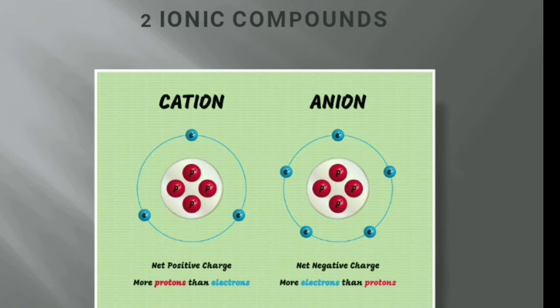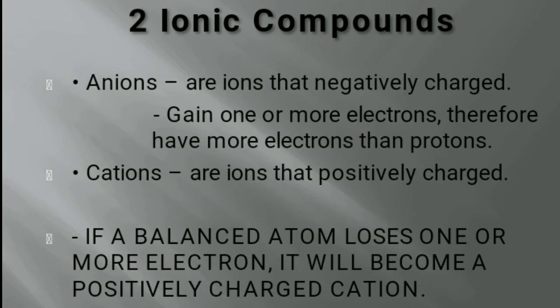So let's discuss neutral atoms. We have two types of ions from a neutral atom. The first one is called cation. It loses electrons. Cations are ions that are positively charged. The second one is called anion. It absorbs or gains electrons. Anions are ions that are negatively charged. It also absorbs or gains one or more electrons. Therefore, an anion has more electrons than protons. Additional explanation from a neutral atom: if a balanced atom loses one or more electrons, it will become a positively charged cation.